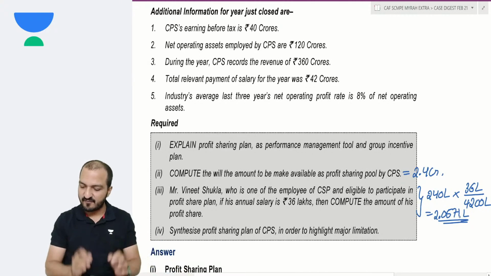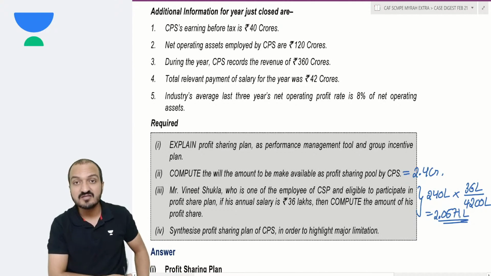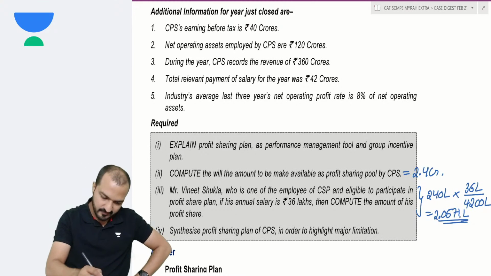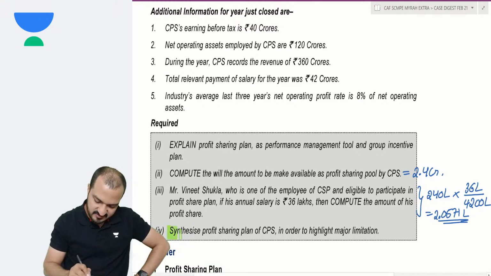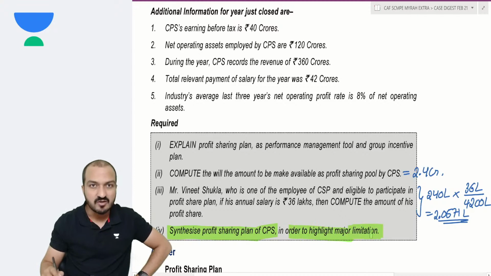2.0571 lakhs, 2,05,710 is the bonus that this guy should be given. And then the last question they're asking: synthesize the profit sharing plan of CPS in order to highlight a major limitation.